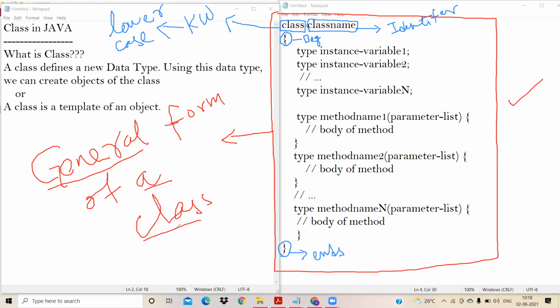Okay. Now, next thing. As you notice, this class has two important members. The first set of members is instance variables, and the second set of members is methods.